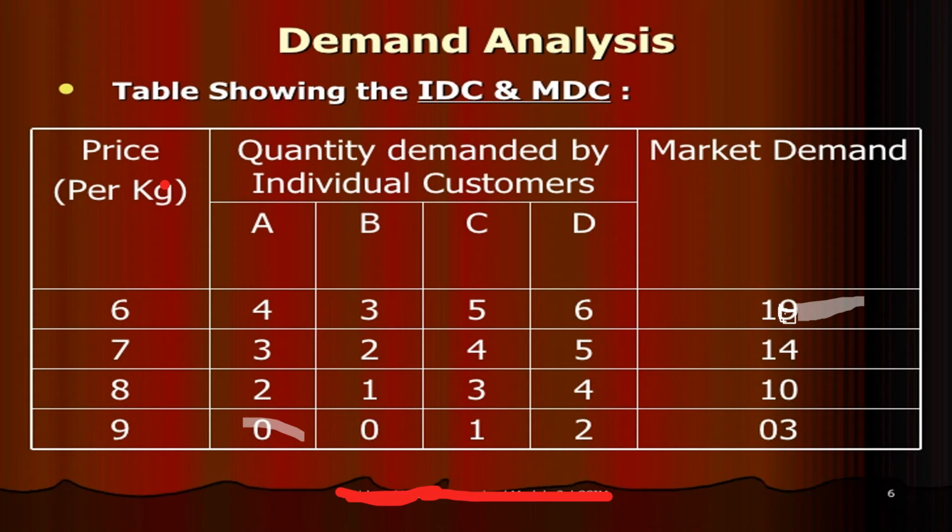The individual demand schedule shows the different quantities of a good that a consumer can buy at different possible prices, keeping in mind the factors affecting individual demand: price of the commodity, price of the related goods, income of the consumer, taste and preference of the consumer, future expectations regarding availability of the goods.